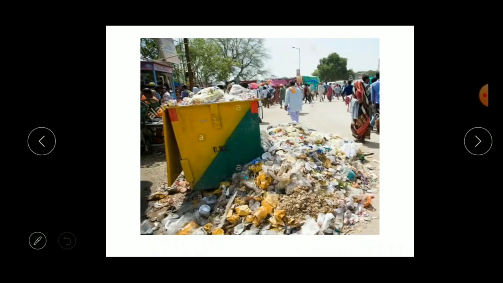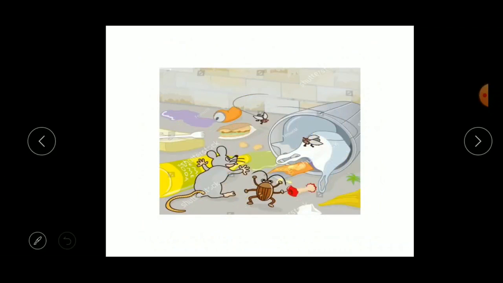So this is not a proper way to throw the waste, and that is why it will become a very happy or good place for cockroaches, rats, flies and some other insects. So this dustbin becomes a comfortable place for living of insects such as cockroaches, flies, rats, etc. And they will spread the what? Yes, they will spread diseases. Understood children?